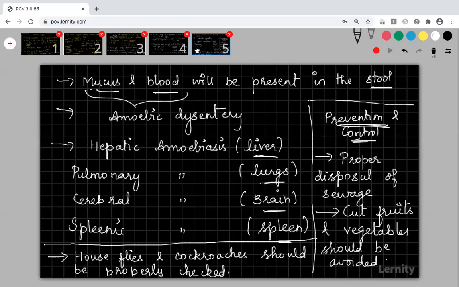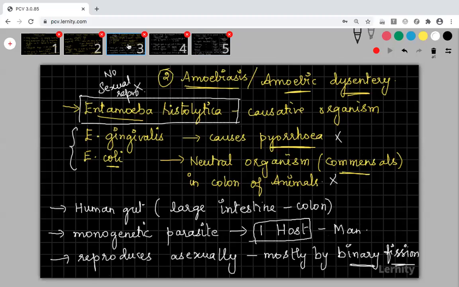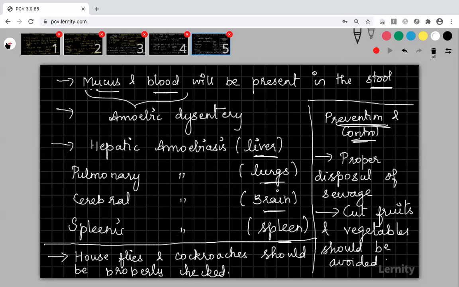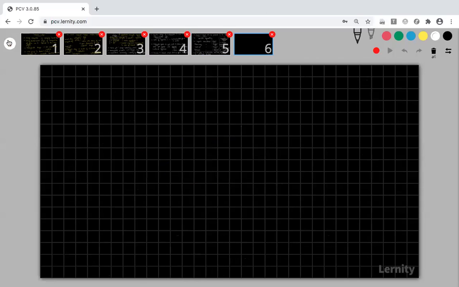Okay. So copied all the 3. Third, this is the third one, fourth one, fifth one. Okay, right. Now we can move on to the remaining 2. The remaining 2 diseases we are not going to discuss in detail, just the causative organism, that's it. Okay, fine. So the third disease is Kala-Azar disease.